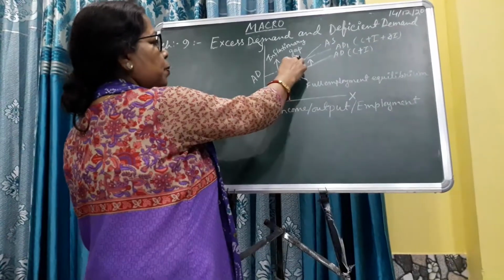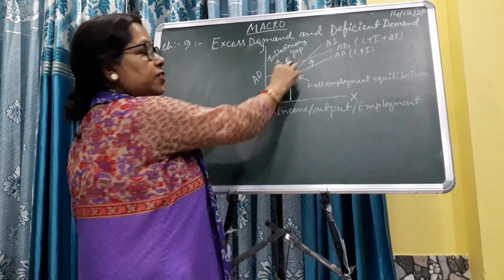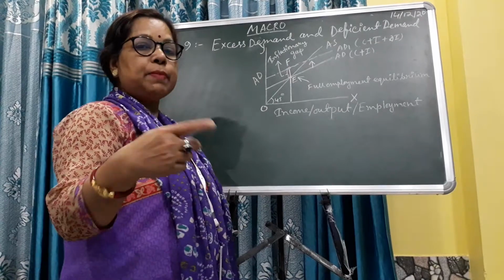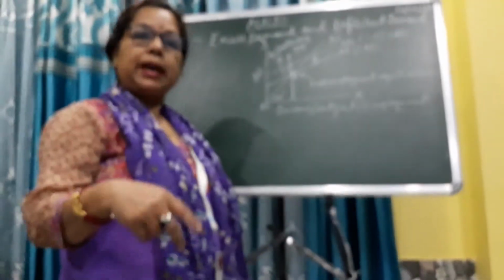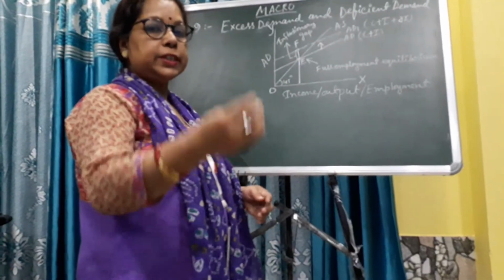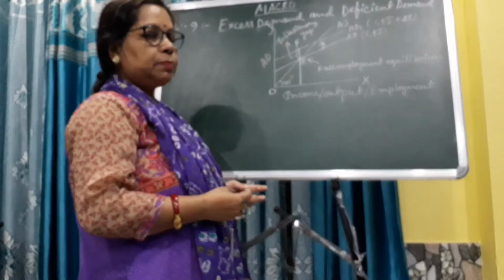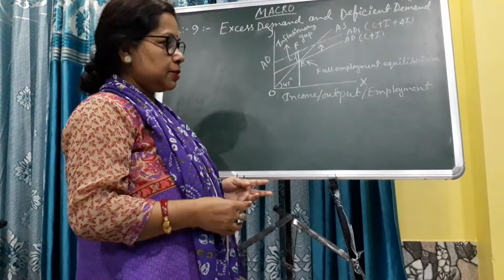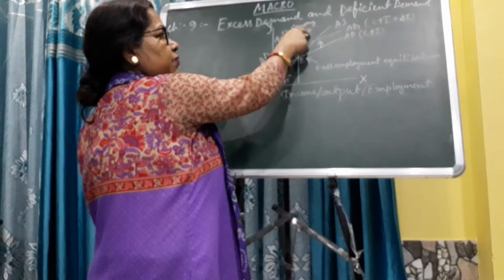That's why the EF portion represents the inflationary gap. Inflationary means when demand increases, the price automatically increases. So an inflationary situation is created in the economy because aggregate demand exceeds real aggregate demand. So this portion represents the inflationary gap.